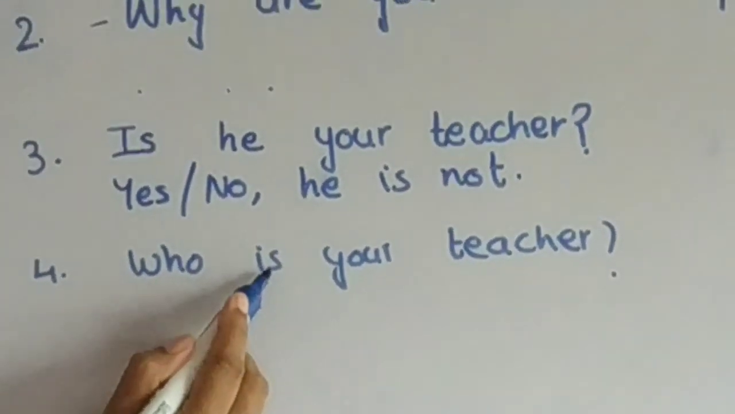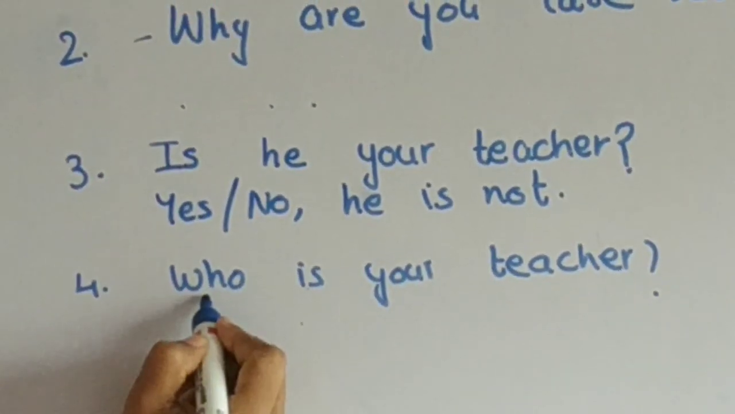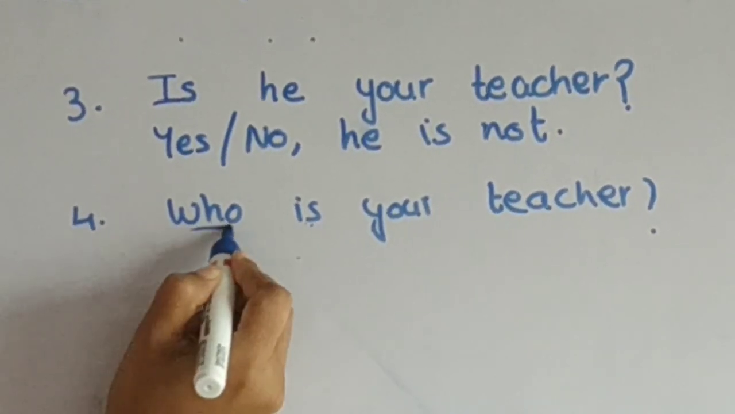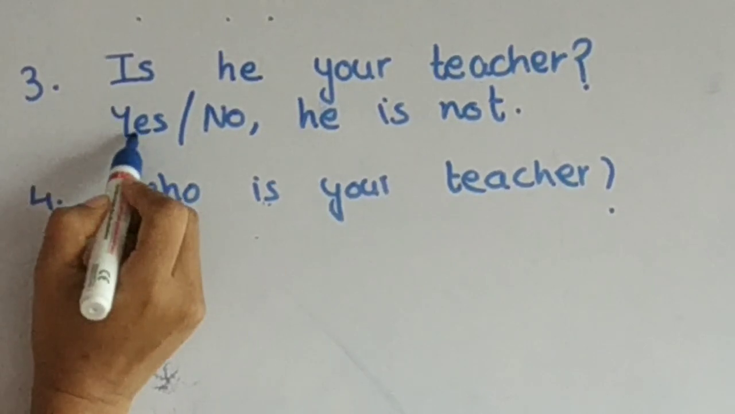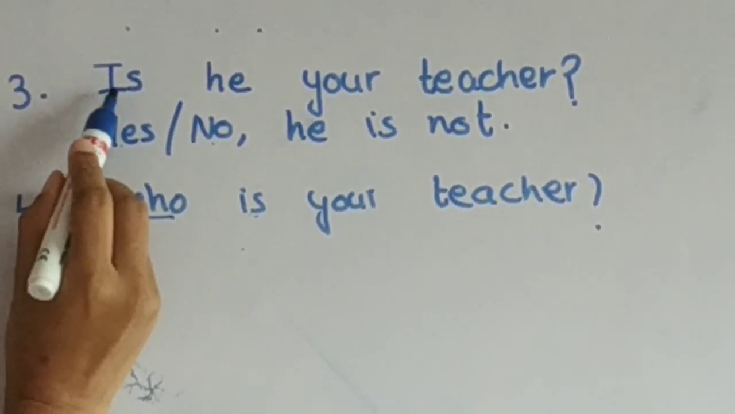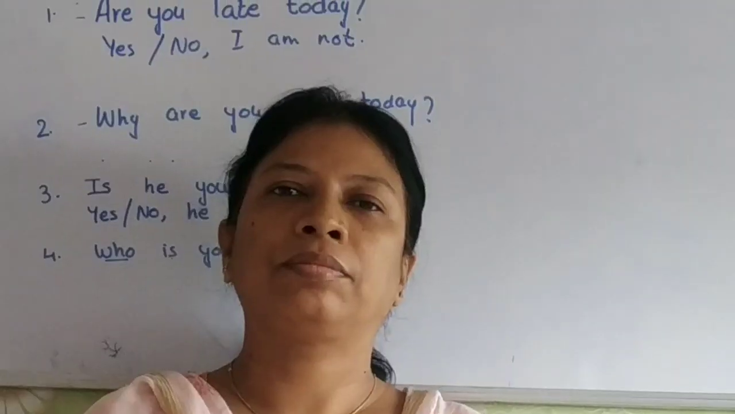Here you see is used in both. But in the fourth sentence, the question word who is placed before is. So we want to know who your teacher is. And in the other, I just want to know yes or no. So the question here begins with is. Is he your teacher? The answer will be one or two words, yes or no.